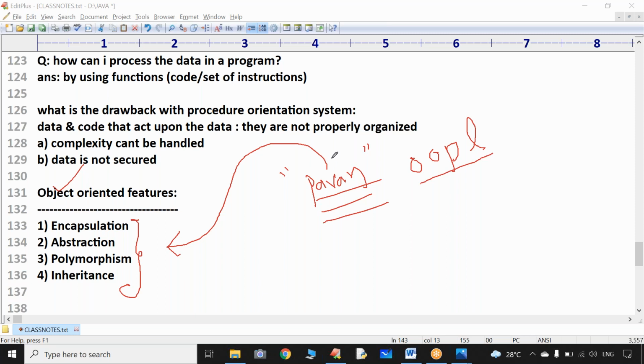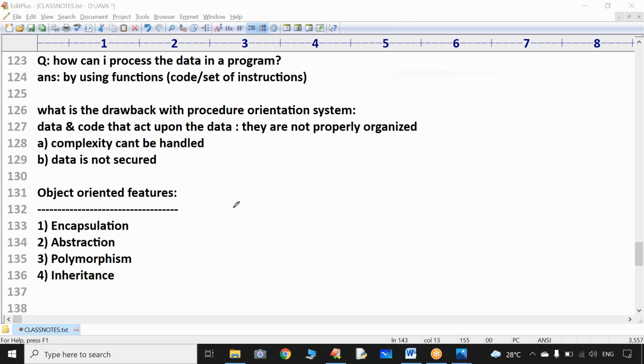No sir, if the developer of this programming language didn't implement polymorphism and inheritance, sorry, it is not going to be an object-oriented programming language. In order to call a language an object-oriented programming language, there must be support for all these 4 pillars of object orientation. Then only I can call it an object-oriented programming language.